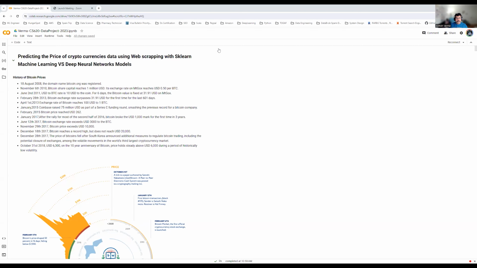And today we are going to talk about a data project, which is nothing but predicting the price of cryptocurrencies using web scraping, basic machine learning algorithms, and deep neural networks. Instead of Bitcoin, we can use any other cryptocurrency. We just need to filter those cryptocurrency symbols in the web scraping API as well as in the Yahoo Finance API, and we can get the corresponding data.